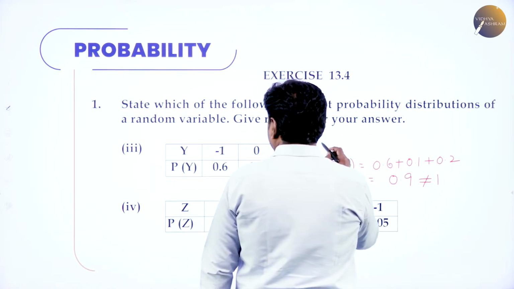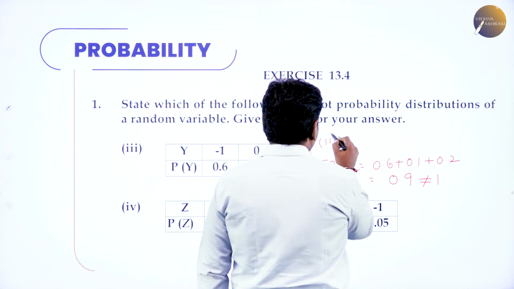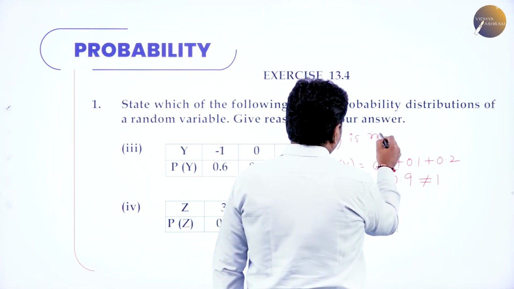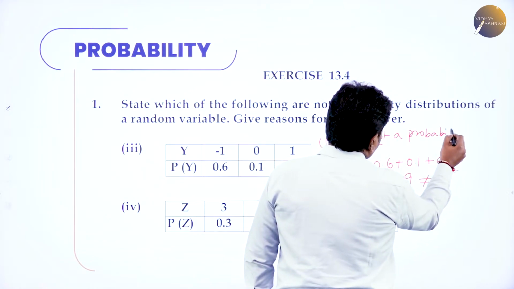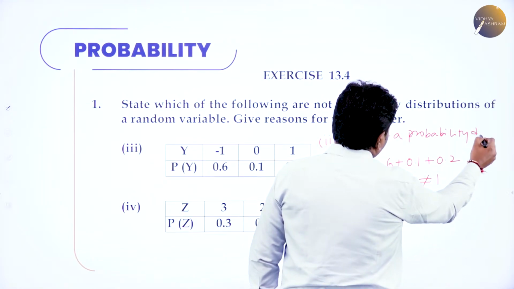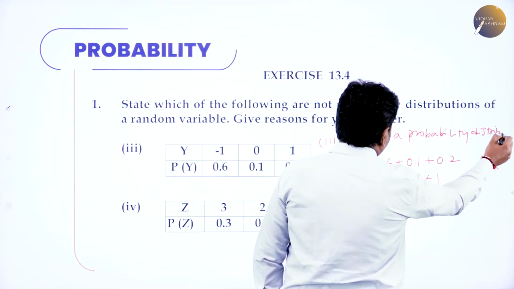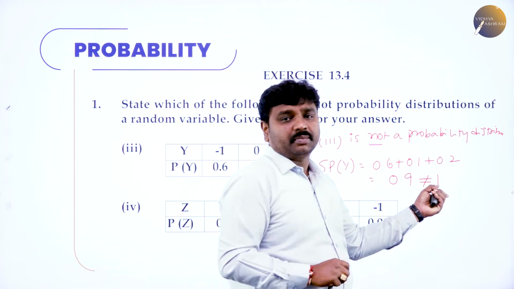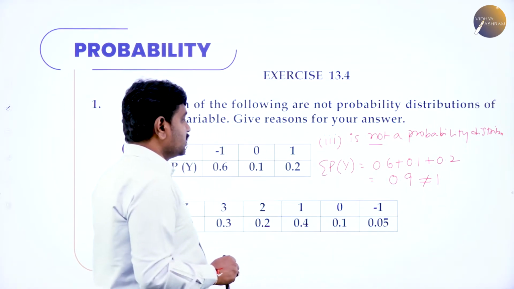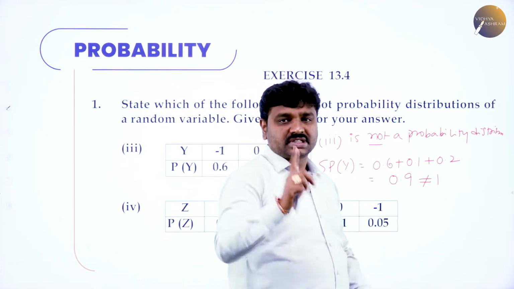So therefore the third one is not a probability distribution. Probability distribution means the sum of the probabilities should be 1. When I add, I am not getting 1, I am getting 0.9. Since the sum is not equal to 1, that is the reason.